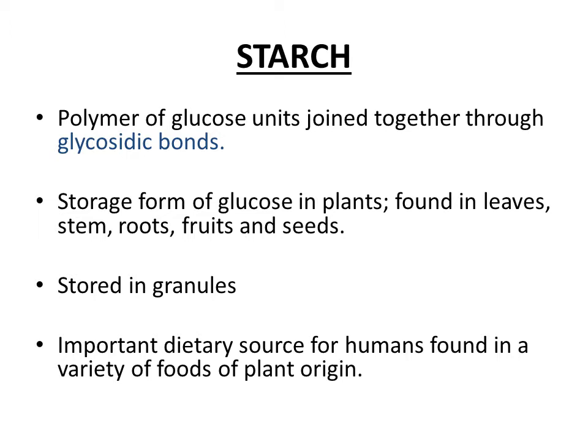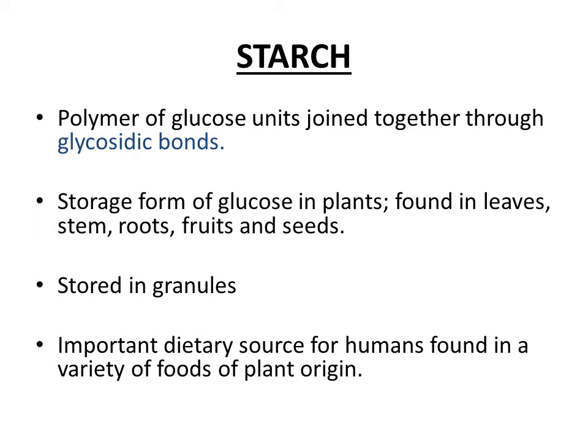And you have already studied the biomedical importance of starch, and you must be knowing that starch is the storage form of glucose in plants. And inside plants, it is found in all the parts such as leaves, stem, roots, fruits, and seeds. And starch inside the plant cells is stored in the form of granules, and these granules may vary in size and shape depending upon the plant that you are dealing with. So, as starch is present in a variety of plants, therefore, it is an important source of nutrition for humans.